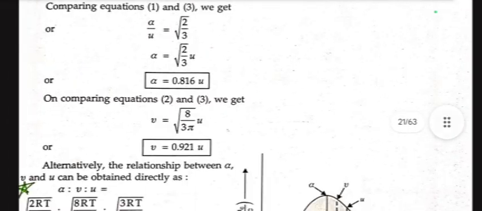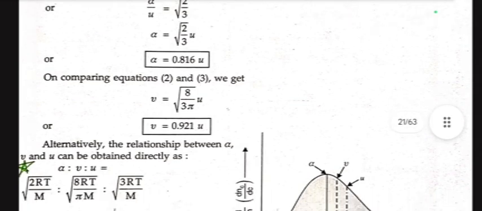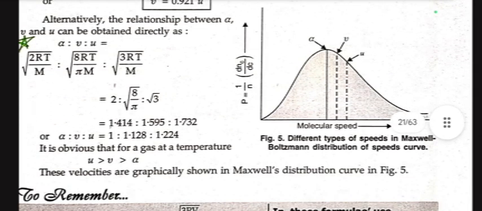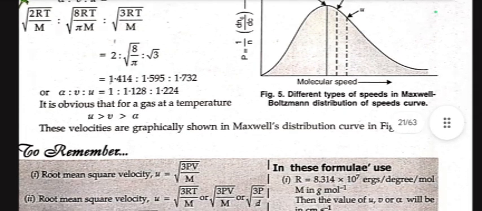On comparing v and u, we get v equal to 0.921 u. Alternatively, this relationship between alpha, u and v can be obtained directly as root 2RT by M is to root 3RT by pi M is to root 3RT by M, which eventually gives us the ratio 1.414 to 1.595 to 1.732. It is obvious that for a gas at a given temperature, u is greater than v and v is greater than alpha. These velocities are graphically shown in the Maxwell distribution curve.